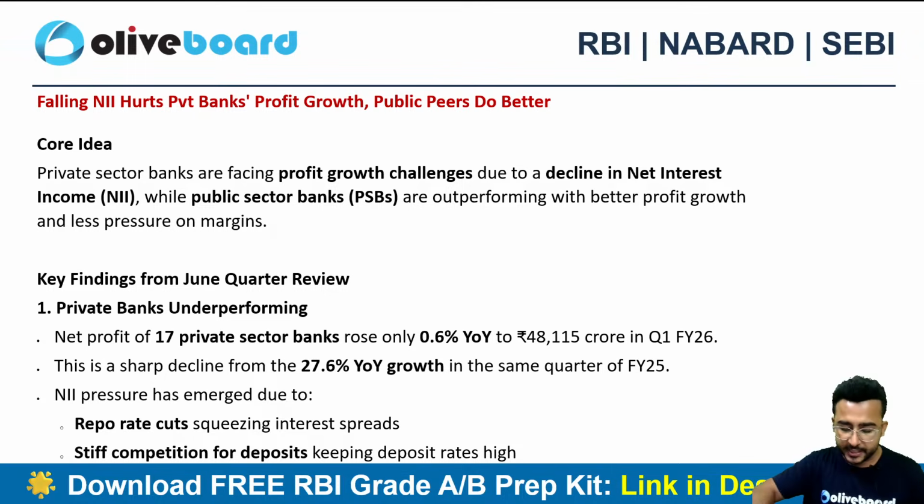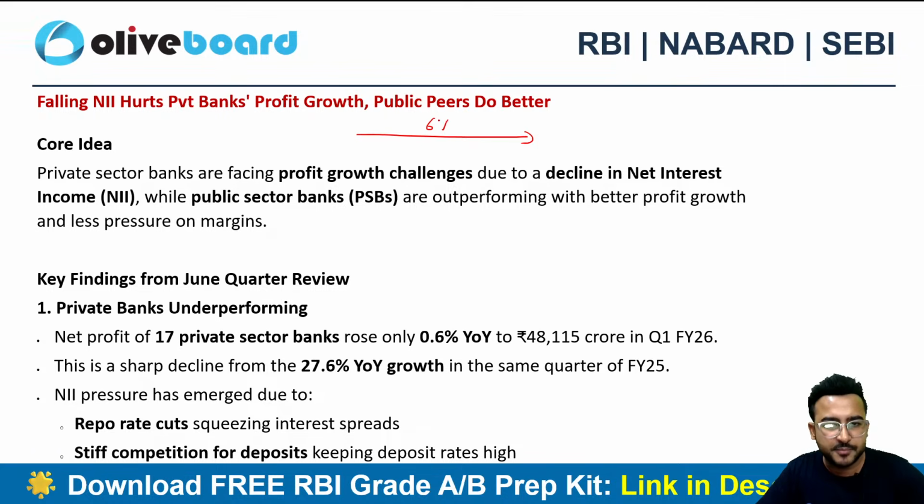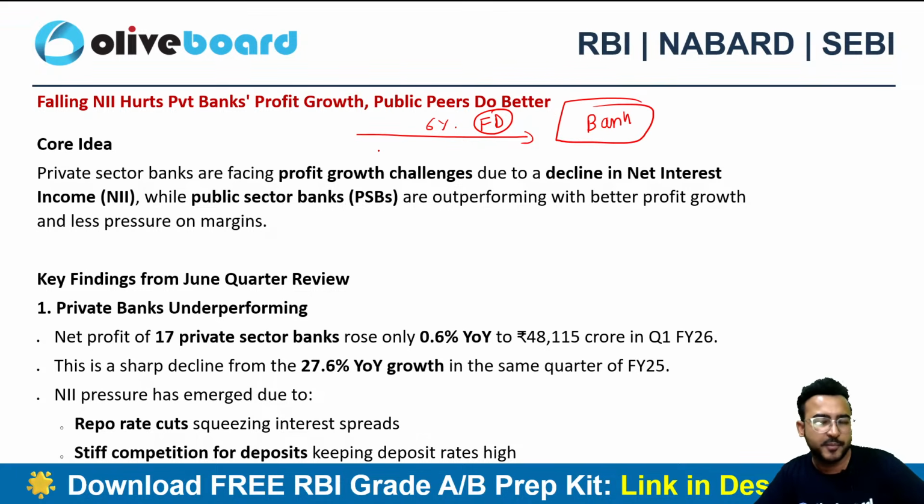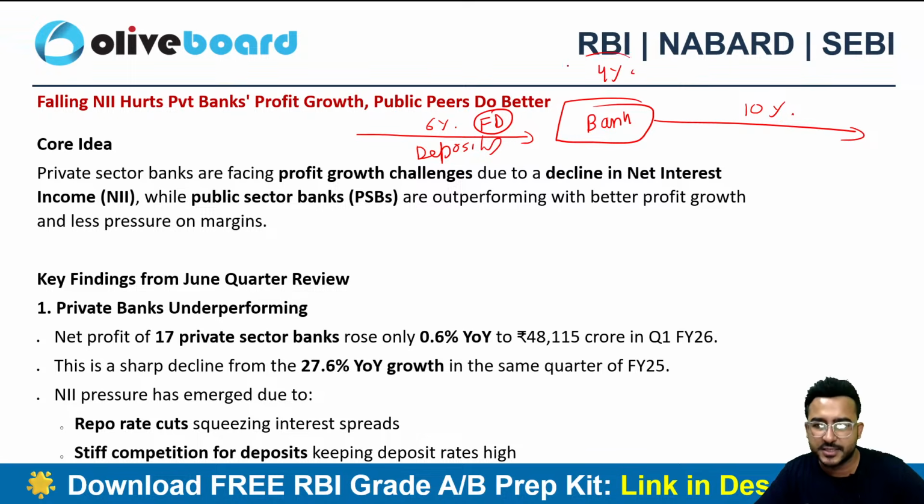It will definitely impact, right? Sir, why will it impact? Let's suppose you are a bank taking money at 6% per annum from FDs. That's your deposits. And you are giving out loans, let's suppose at 10%. So 4% is your margin, right?